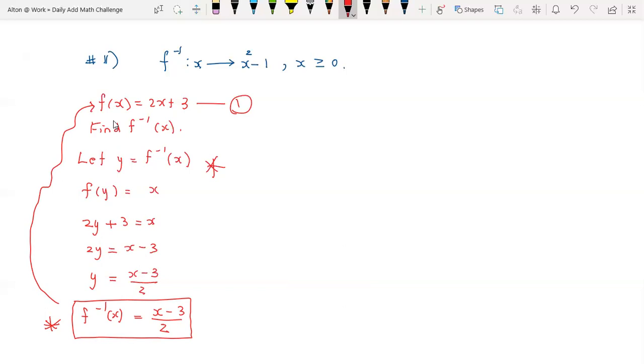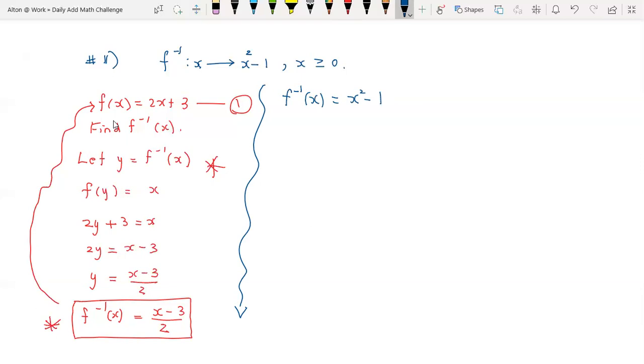Right, so let's see how that is done. We have to pray for the wisdom of God in this one. This is where we are, class. We are given f inverse x equals x squared minus 1. So we are here. Let's look at the line before.